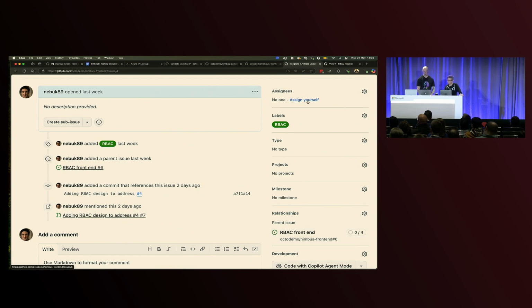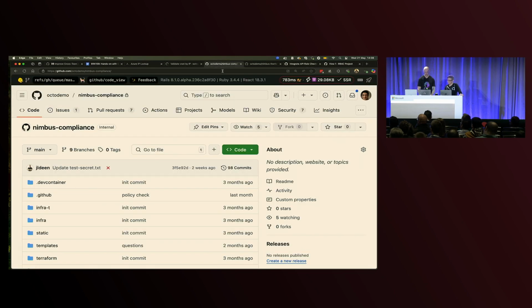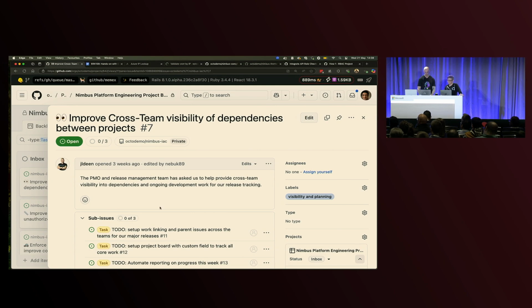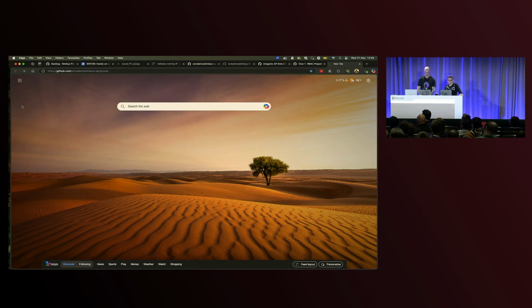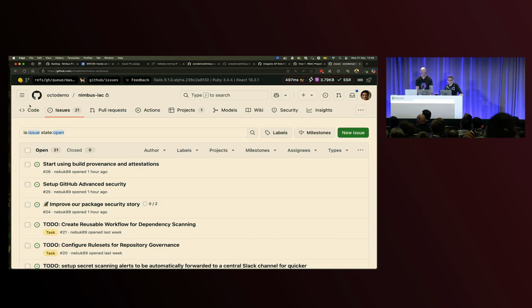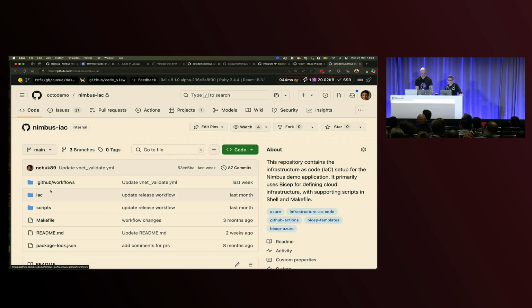So if we go back to our board and the asks that we had from our PMO team, the only other one we had was to look at how we can automate the reporting on the progress on this. Now, one cool thing that we've added recently, and this is also called out in the keynote, is the ability to access GitHub models through the Actions workflow. So the GitHub token in the Actions workflow can now access GitHub models. And that lets us do some cool things. So if we go to our IAC, so our control repo, we're going to have a look at one of our workflows.